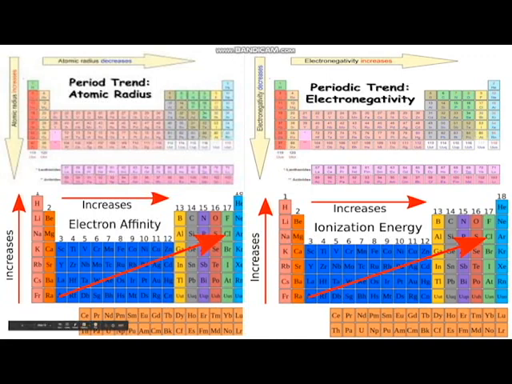Electron affinity and ionization energy both increase as you go up and as you go right across the periodic table. I'll just take a little minute here just to let you guys look at all these different charts and what they represent.